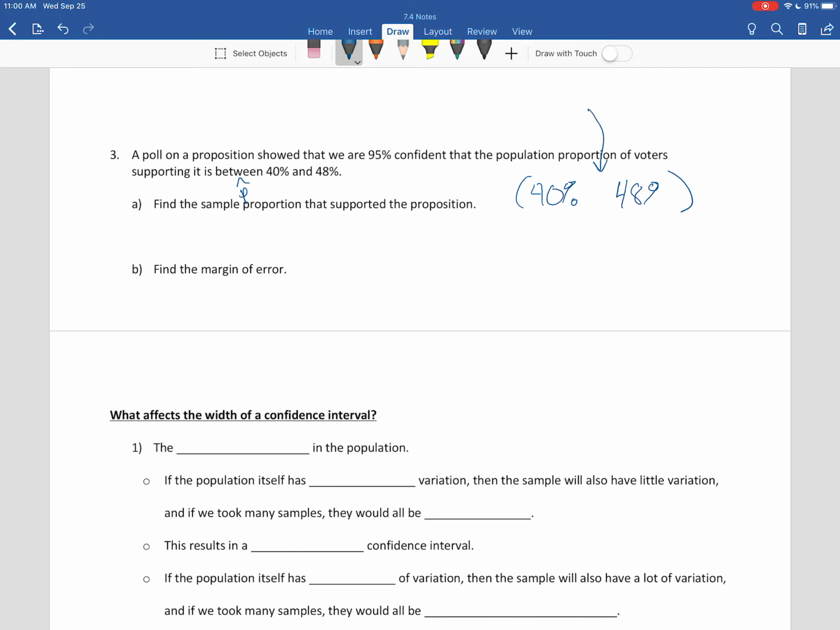So what that means is that the sample proportion ends up being right in the center of your confidence interval. So for us, what's right in the center of 40 and 48, where if I started there and went plus minus the same amount, I would end up with these two values. So in this case, our sample proportion must be, maybe I can write it up here, 44%.